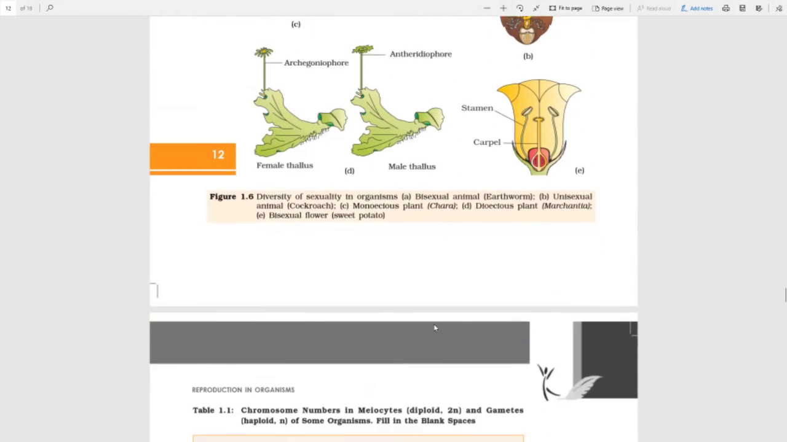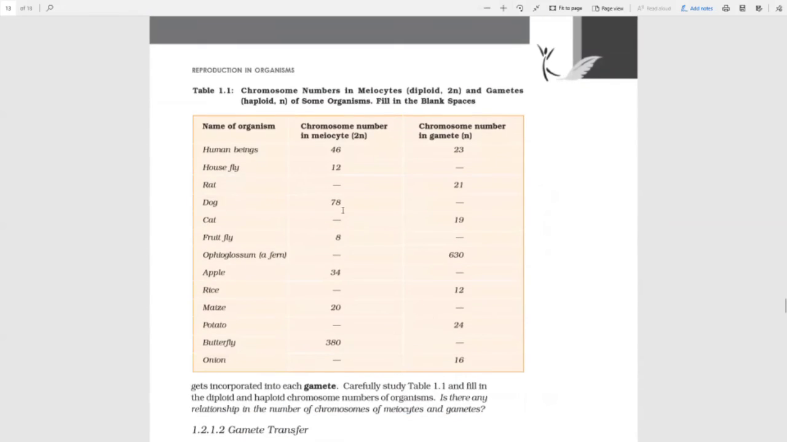Fine, let's go next. This one activity is that whatever the chromosome number in the meiocyte, divided by 2, you will get the chromosome number in the gamete. So for human beings it's 46, as it's 23 pairs, so 46 divided by 2, you will get 23. Housefly it is 12 divided by 2, so the chromosome number in the gamete is 6.